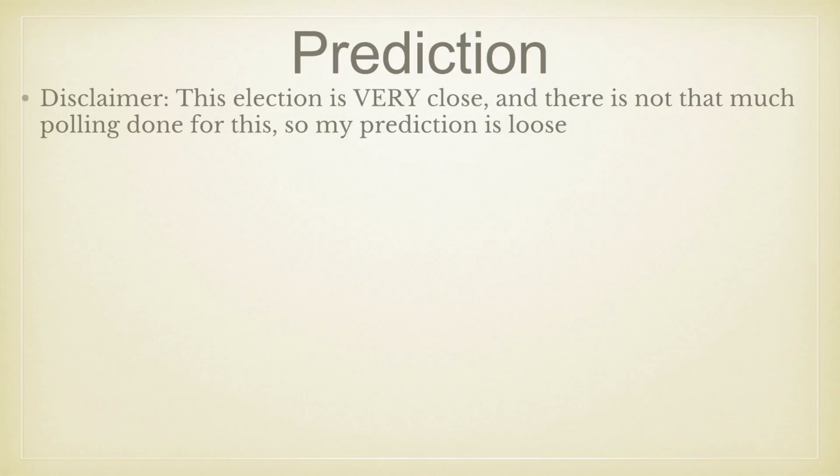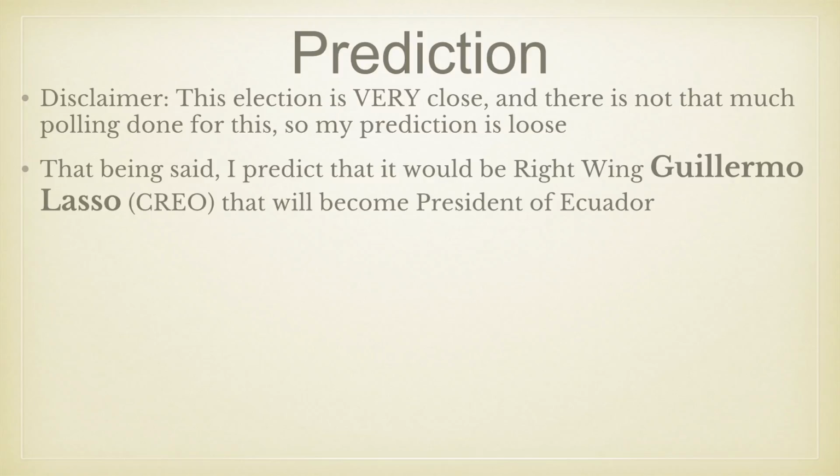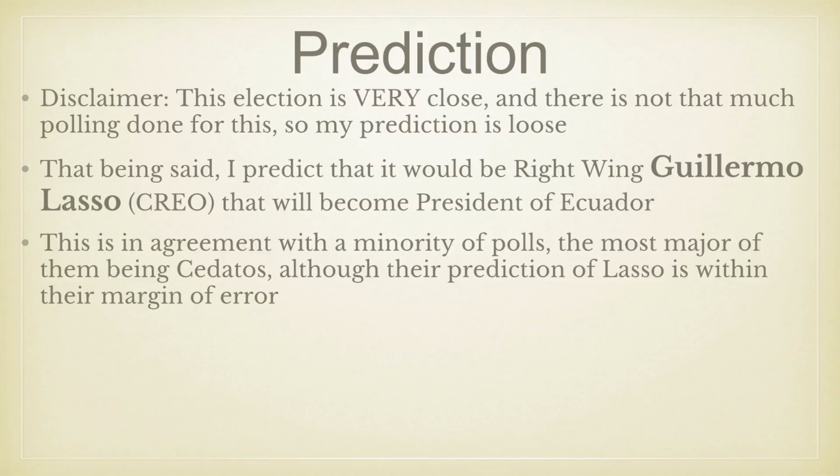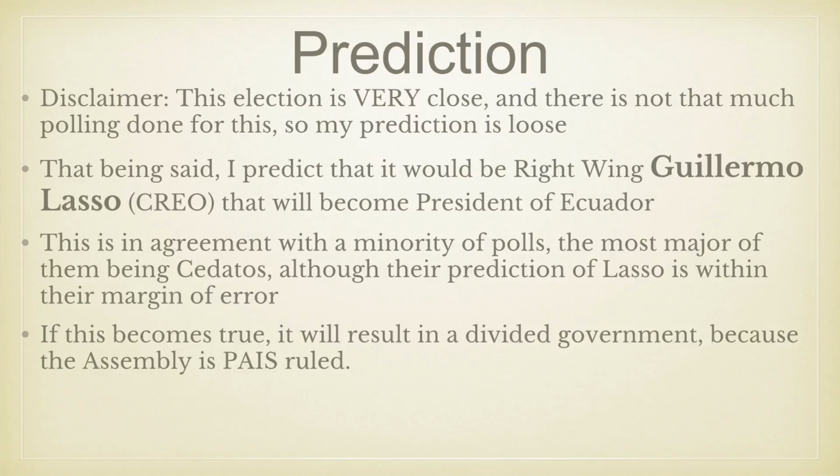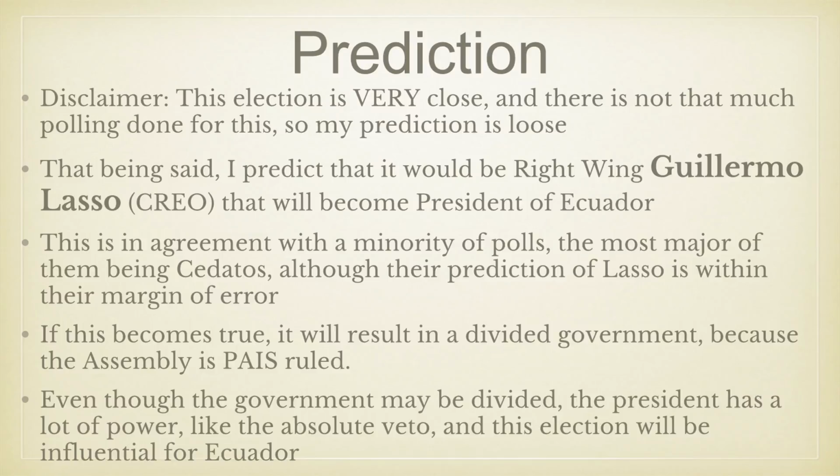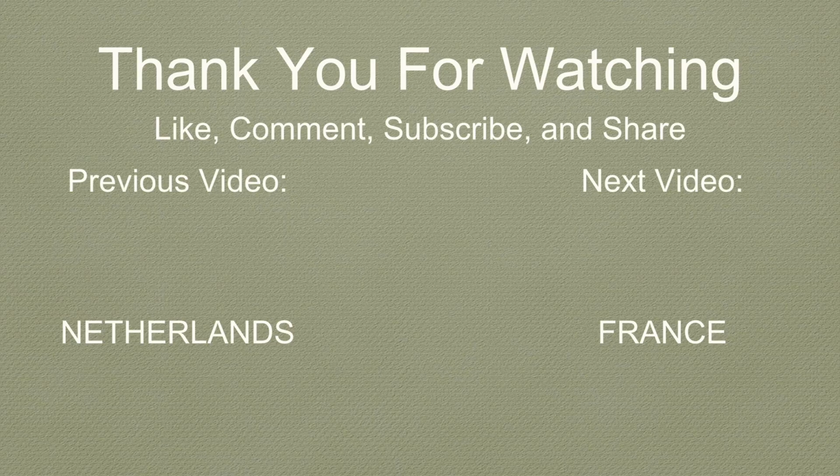Now it's time for a prediction, but before that, I have to mention that this election is very close and there's not a lot of polling done for this. Therefore, my prediction is very, very loose. That being said, I predict that Guillermo Lasso, the right-wing CREO candidate, will be the president of Ecuador after this election. Among the few polls that have been done, only a minority of them supports this statement. However, if this is true, this will result in a divided government because the assembly is PAIS ruled. But the president of Ecuador has a considerable amount of power, and therefore this election will be significant in Ecuador's future. You can leave suggestions in the comments below.